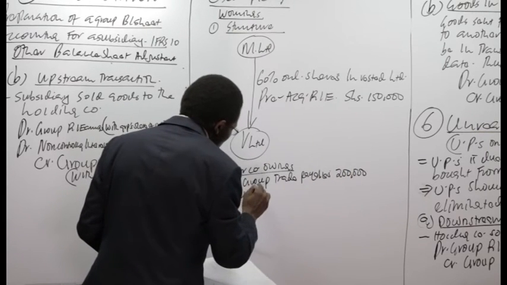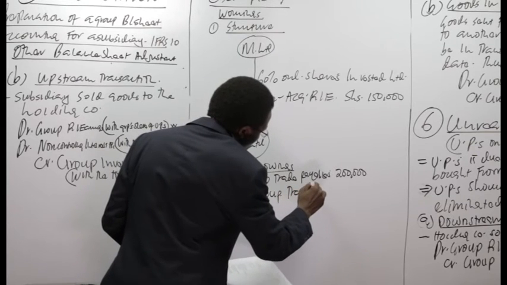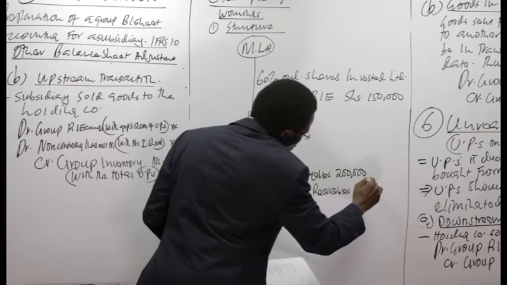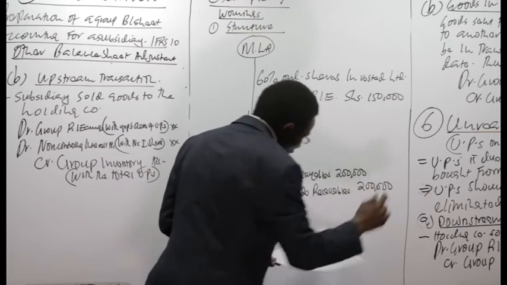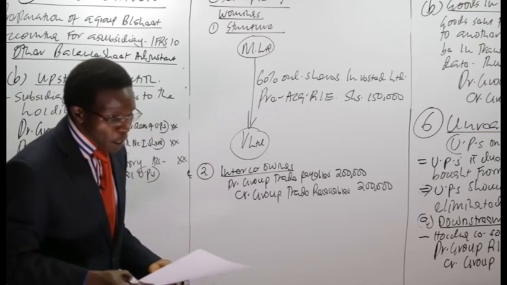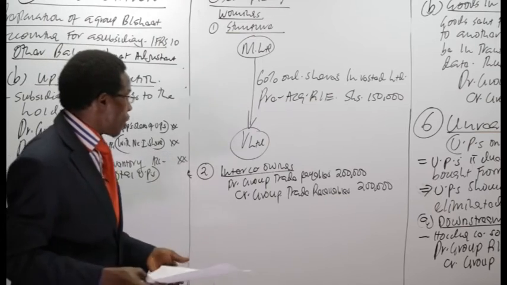Then we credit our group trade receivables by 200,000. Friends, in other words, we are going to reduce our trade payables by 200. We also reduce our trade receivables by 200.